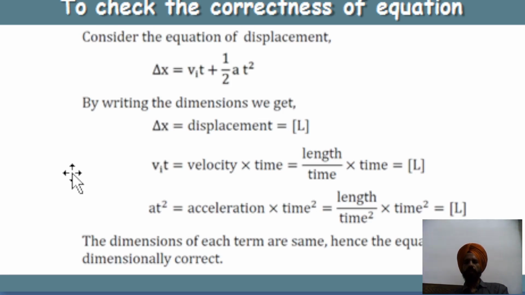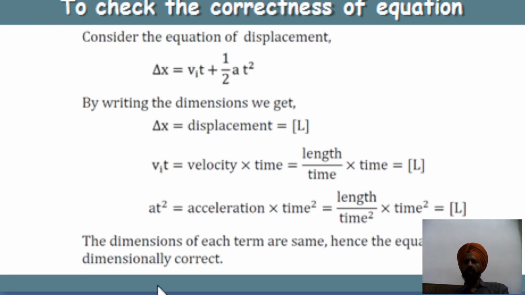Then V i into t means velocity into time. So this is length by time into time, because we know that velocity can be expressed as distance upon time. So length by time into time becomes length. a t square means acceleration into time square, and this becomes length by time square into time square. This becomes L.